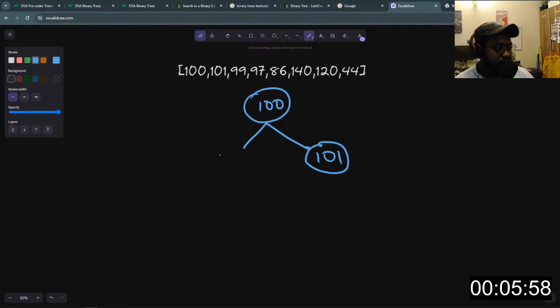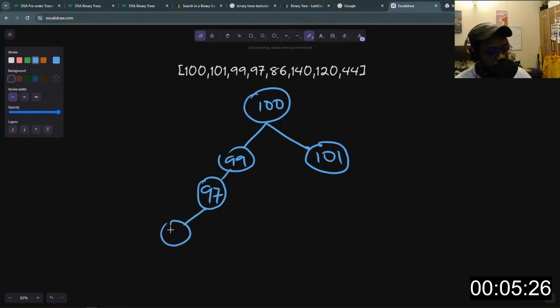99 goes on the left. 97 is less than 100, so it goes on the left. 97 is still less than 99, so it goes on the left hand side of 99. So we'll put 97 here. We have 86. Obviously 86 is less than 99. 86 is less than 97. So 86 is also the left child of 97. So put 86 here. Then we move on to 140.